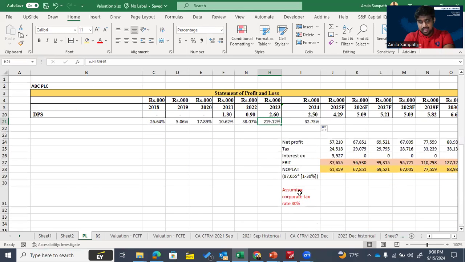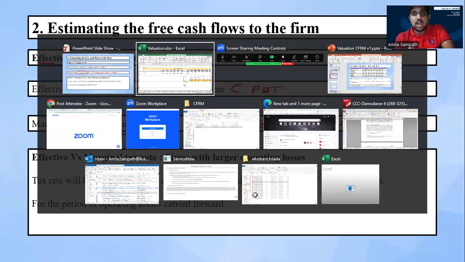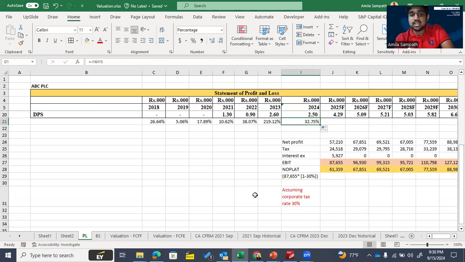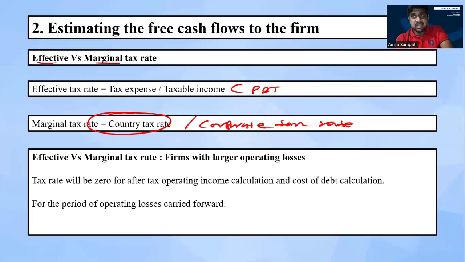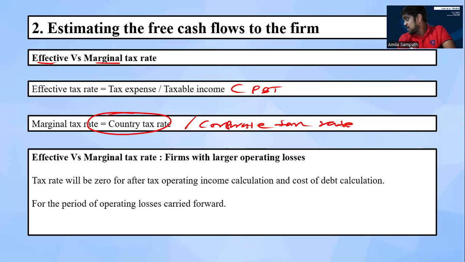Here also, I assume my corporate tax rate as 30%, which is the Sri Lankan corporate tax rate. I use this 30% for my calculation purpose. Practically, we use the marginal tax rate if we have a scenario like this. When we analyze our historical data, if we think the effective tax rate is not suitable, we can use the marginal tax rate. Actually, the safer way is to use the marginal tax rate, but based on the scenario we can use either the marginal tax rate or the effective tax rate. It is a judgmental thing.